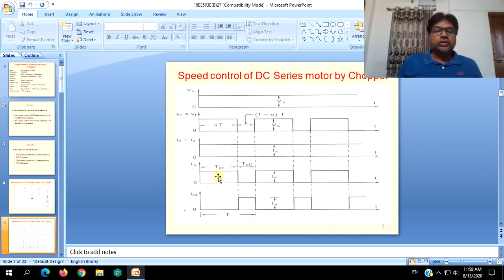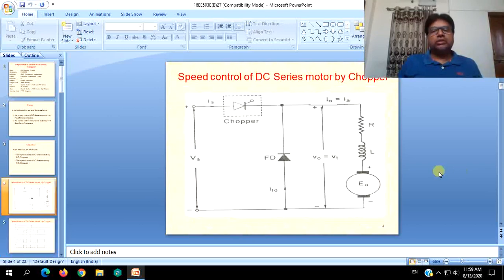So during the turn on period, the source voltage reaches the load like this. During the turn off, it is zero. So what happens during the turn off? During the turn off, the chopper is open. Source current will be zero. Source will not be delivering any current. Again, no voltage will be applied. The chopper will be blocking the total voltage.